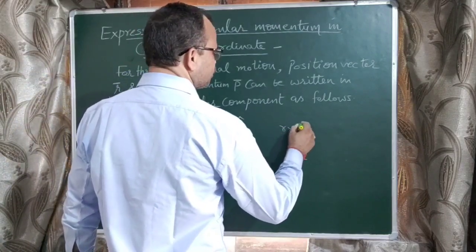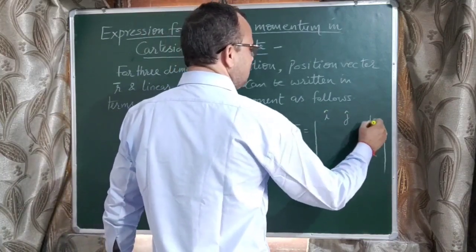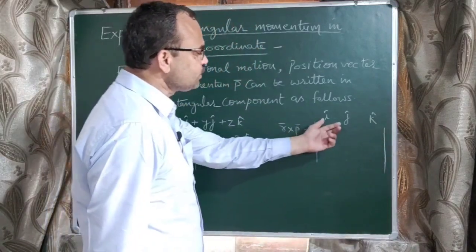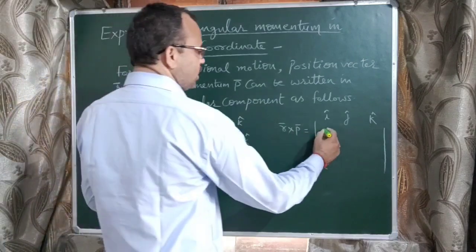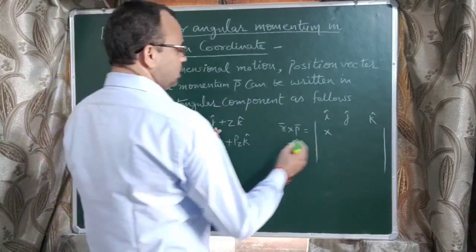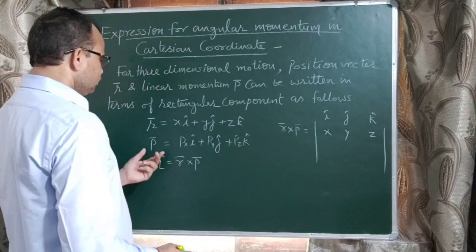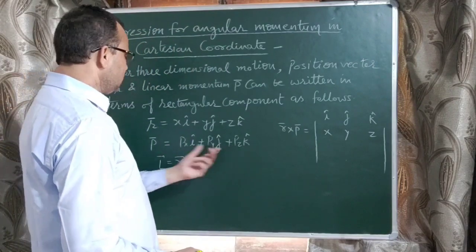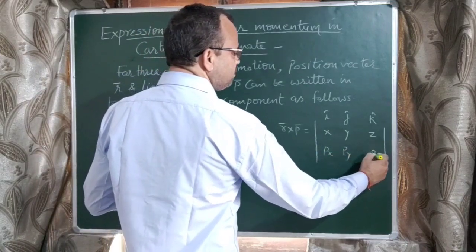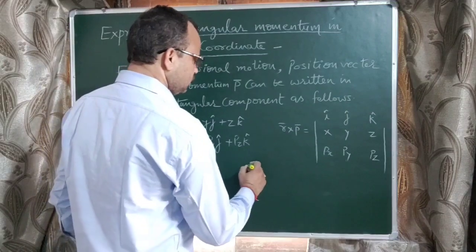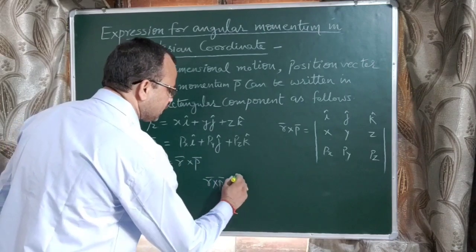This cross product is solved by using a matrix: R vector cross P vector, with i cap, j cap and k cap in the first row. Now write the coefficients of i, j, k in R, because the first vector is R: x, y and z. Then the coefficients in momentum: px, py and pz. Now solve this matrix. R cross P is equal to i cap.